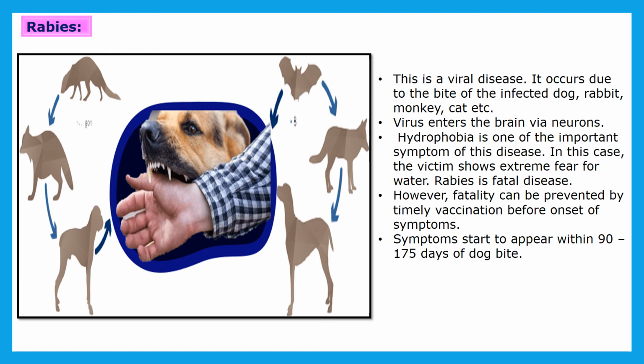However, fatality can be prevented by timely vaccination before onset of symptoms. Means before getting the rabies symptoms, we can take the vaccine, then we can prevent this fatality or death also. Symptoms start to appear within 90 to 175 days of a dog bite. Once the dog has bitten, after 90 to 175 days the symptoms of rabies can start.